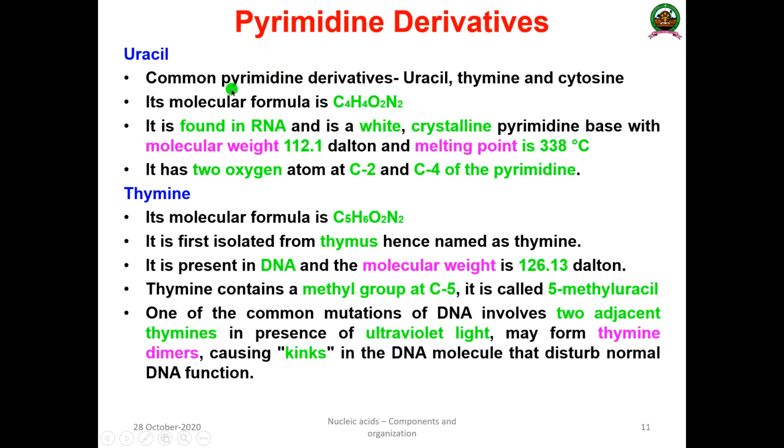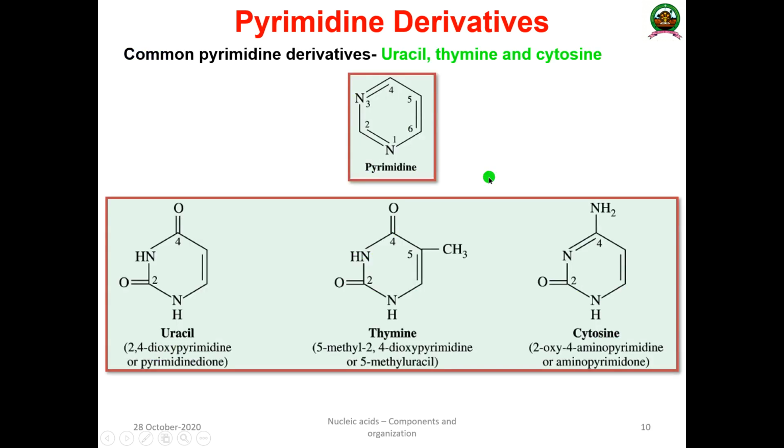It will not be present in DNA; instead of uracil, DNA has thiamine. It is a white crystalline powder with a molecular weight of 112.1 Dalton and a melting point of 338 degrees centigrade. It has 2 oxygen atoms at C2 and C4 of the pyrimidine, as I have shown in the structure here.